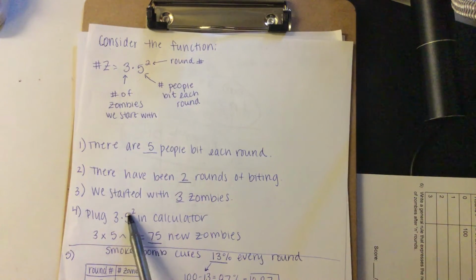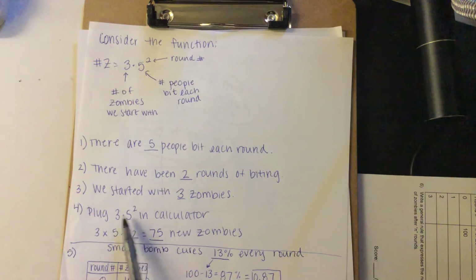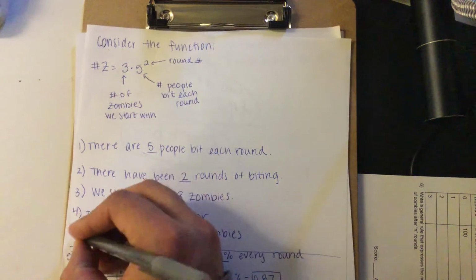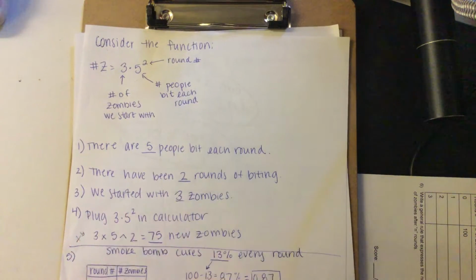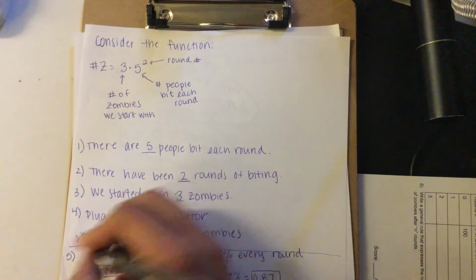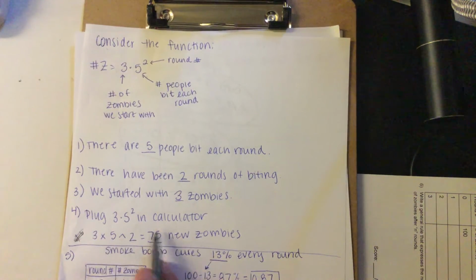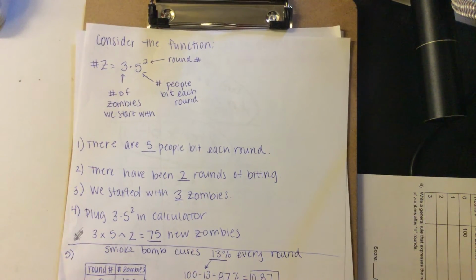Then you're gonna plug this into the calculator, which is 3 times 5 squared. You could write it out like this: 3 times 5, and that's that little caret, raised to the second power. If you have an iPhone, it looks like a little x to the y symbol. But that's it. Or you could always just do 3 times 5 times 5, which is 75 new zombies.